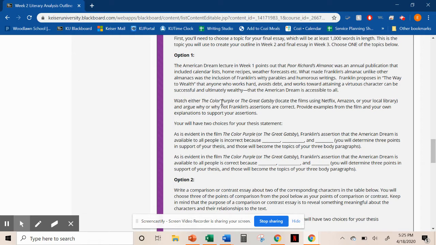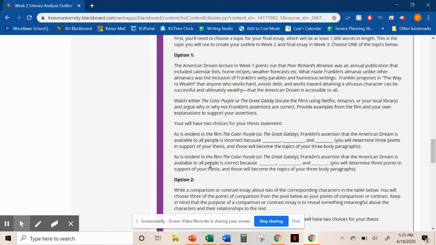So then you can choose The Color Purple or The Great Gatsby. You can find the films over here. Then you're going to make an argument about whether or not Franklin's assertion is correct. So yes, the American dream is accessible to all, or no, the American dream is not accessible to all, and here's my evidence from these films.